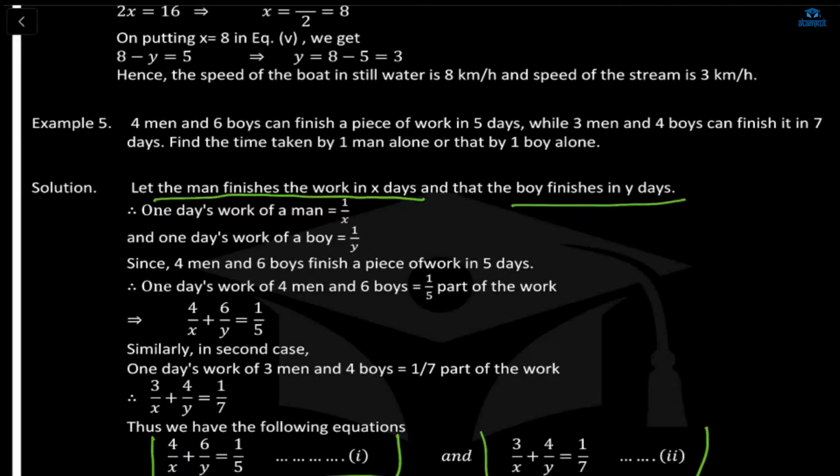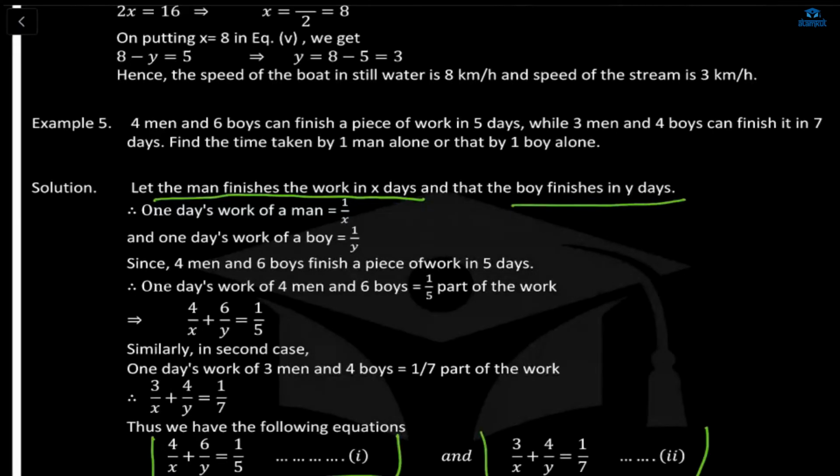Understood this? Okay, now you form the first equation. 4 men and 6 boys can finish a piece of work in 5 days. So 4 men means, if you take the 1 day work of the 4 men, it is 4/x plus 6/y, is equal to, we are taking about 1 day work. So it was given for 5 days, so 1 day will be 1/5.